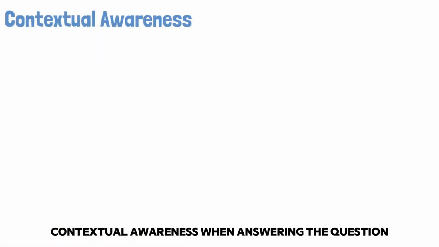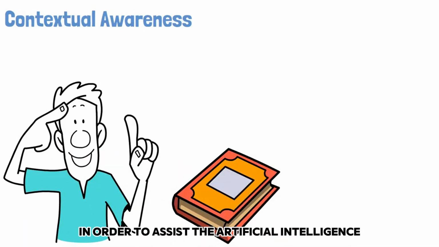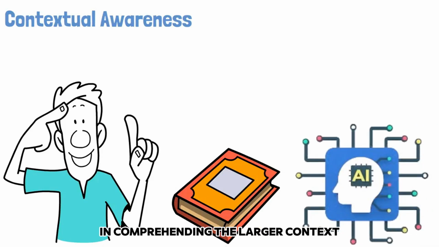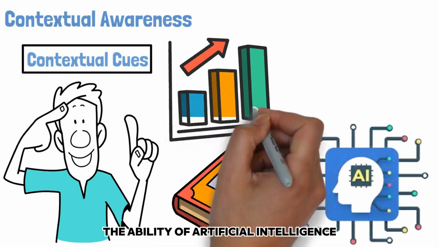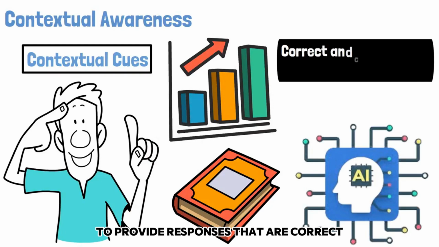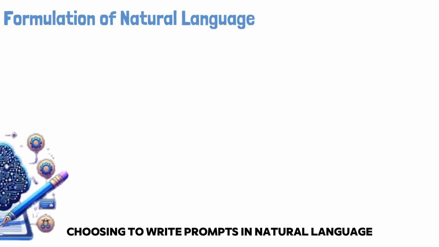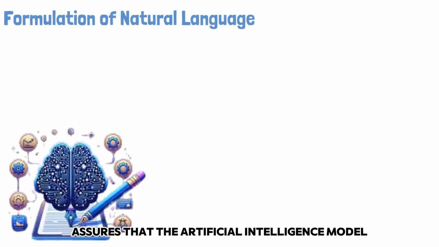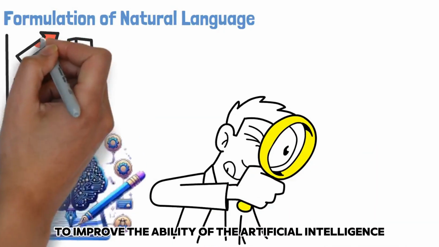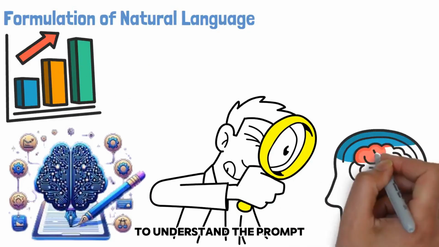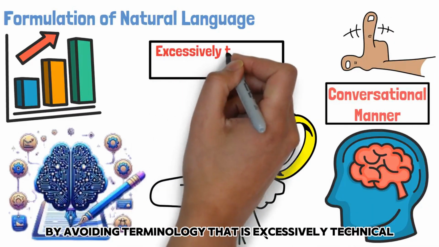Contextual awareness. When answering the question, it is a good idea to include pertinent context or background knowledge in order to assist the artificial intelligence in comprehending the larger context of the assignment. Contextual cues have the potential to dramatically improve the ability of artificial intelligence to provide responses that are correct and contextually appropriate. Formulation of natural language. Choosing to write prompts in natural language assures that the artificial intelligence model will be able to analyze and comprehend them correctly. It is possible to improve the ability of the artificial intelligence to understand the prompt and reply to it in a conversational manner by avoiding terminology that is excessively technical or formal.